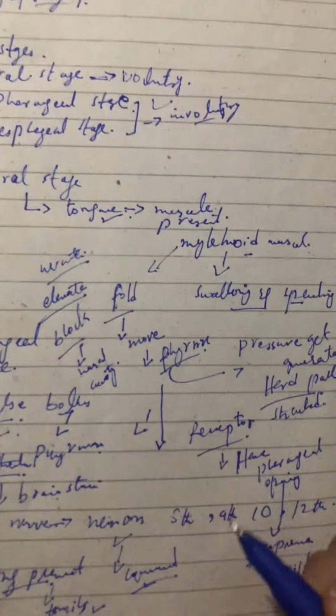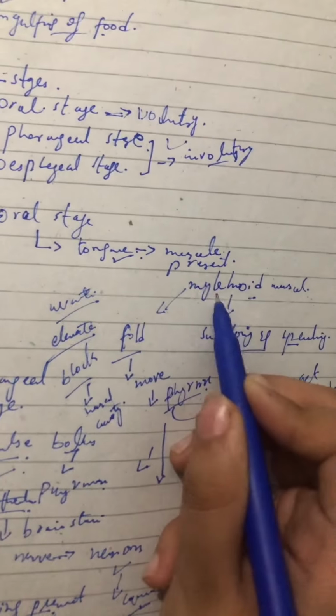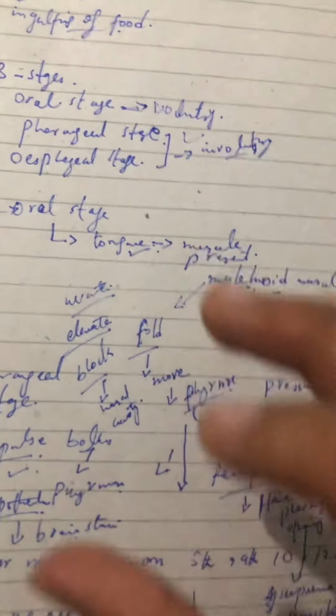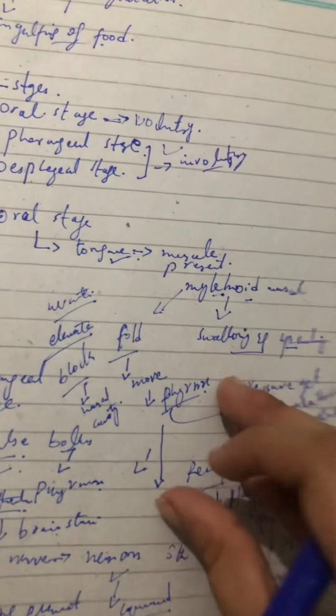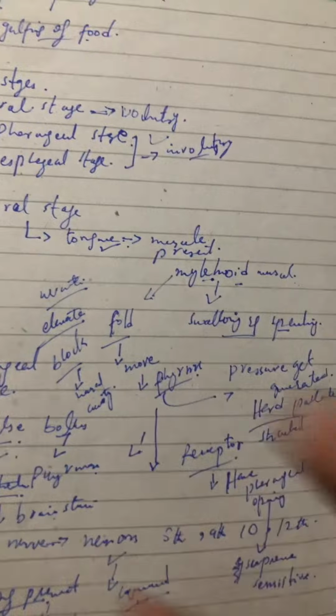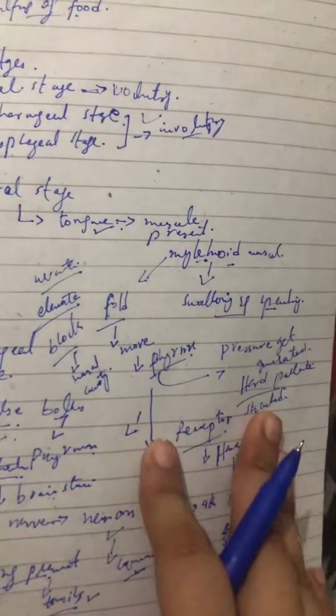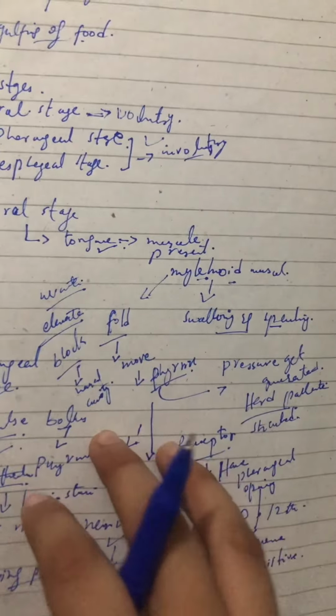Here I am repeating that when the mylohyoid muscle folds and moves food towards the pharynx, pressure is generated on the hard palate, and the hard palate gets stretched.